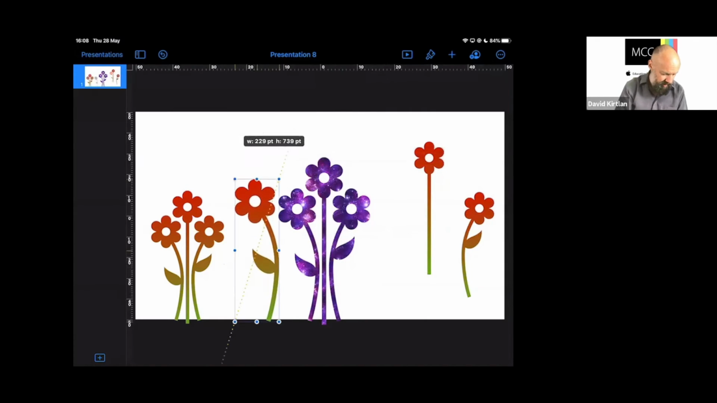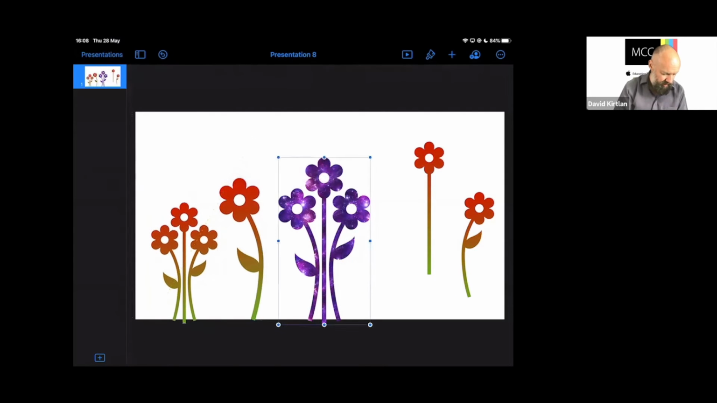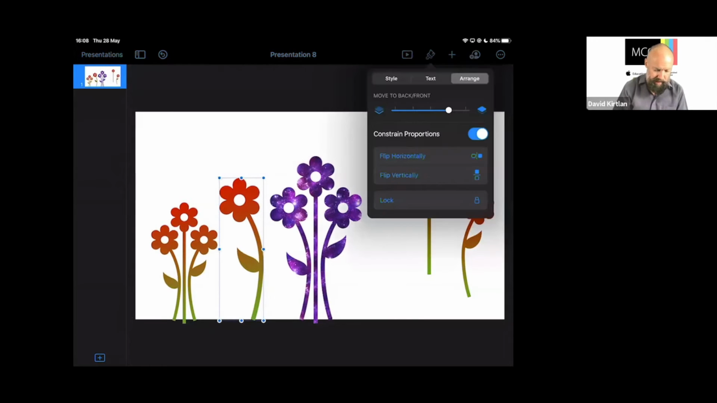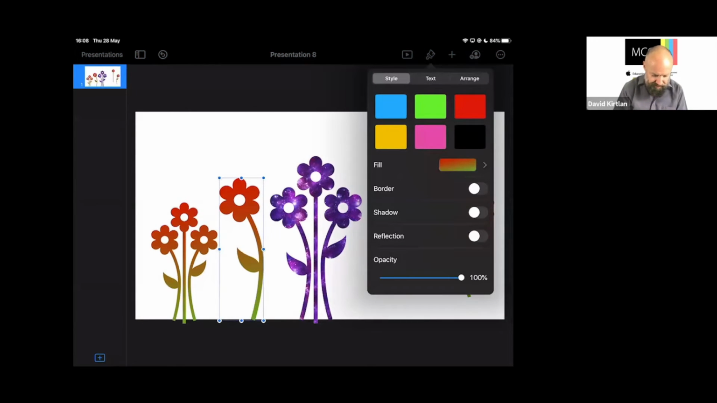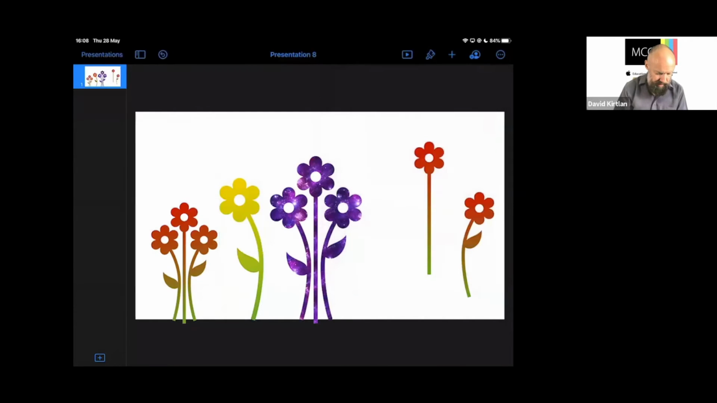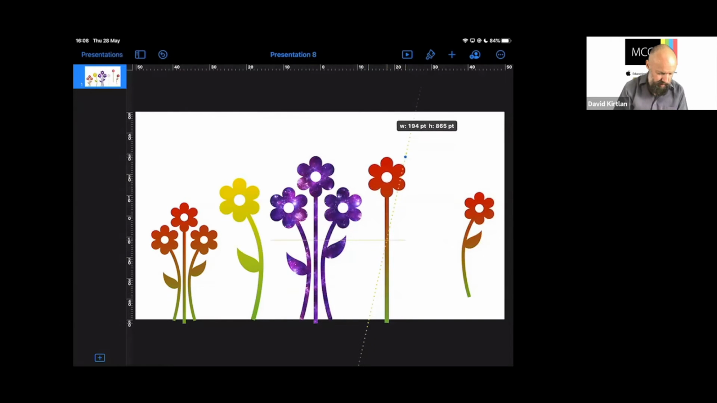And let's make this one a bit taller. Put that one up there in the middle. Maybe shrink this one down. Move this one across a little bit. I think we'll have this one a slightly different color. Let's tap it and press the paintbrush. Go back to our style. Should we make this one a yellow flower? So I'll just change that top color. And we'll put this one in here. Make that quite a tall one as well.